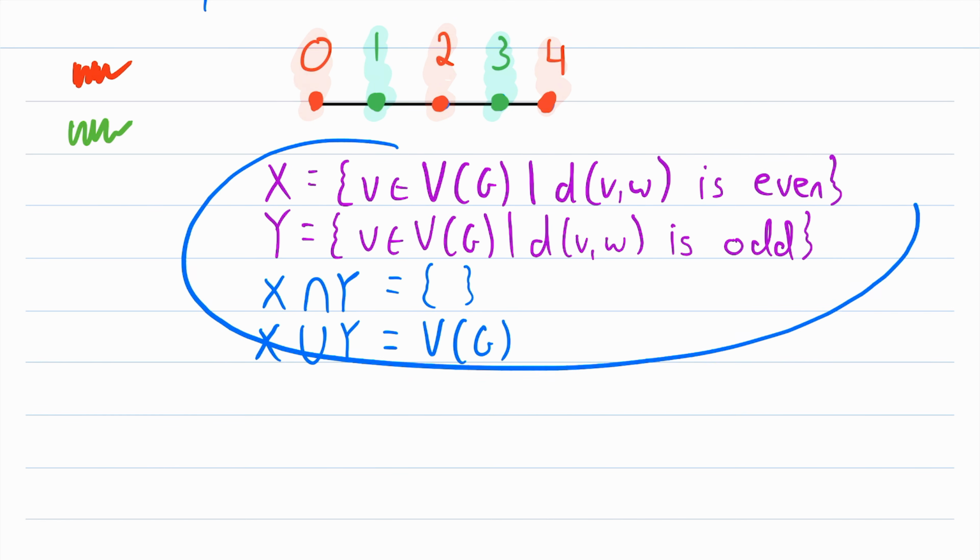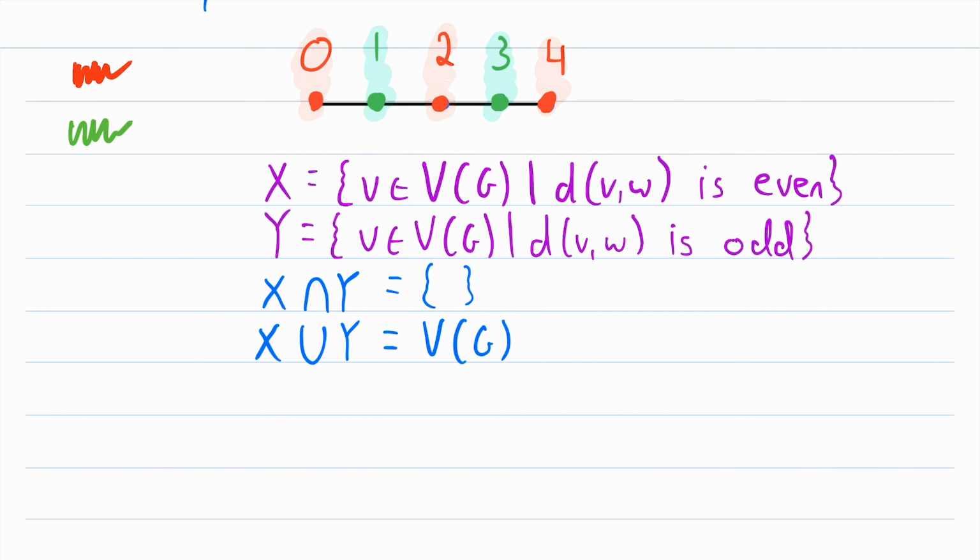In order to show that this is a bipartite partitioning, we need to show that every edge of G joins a vertex in X to a vertex in Y. In other words, no edge can join 2 vertices in X, and no edge can join 2 vertices that are in Y. So what we're going to do is proceed using contradiction, which is a very powerful proof method. So let's suppose, for the sake of contradiction, that this is not a bipartite partitioning.